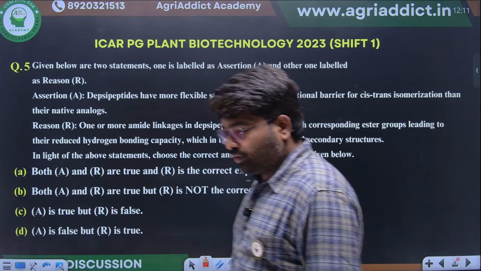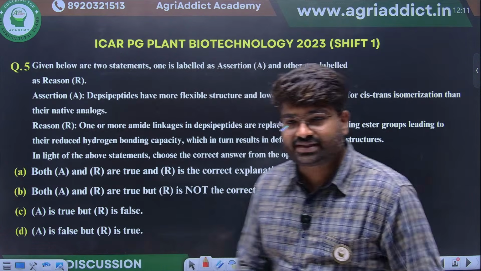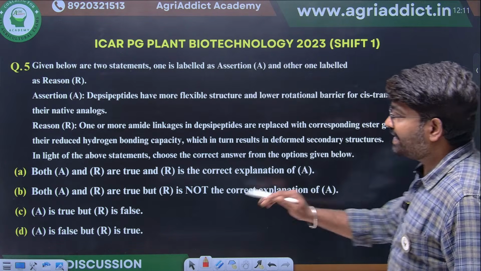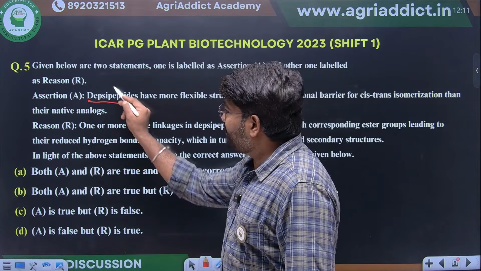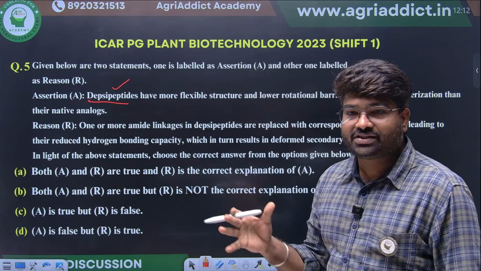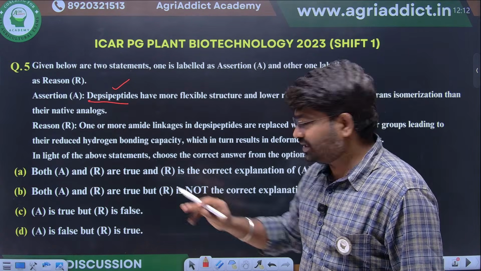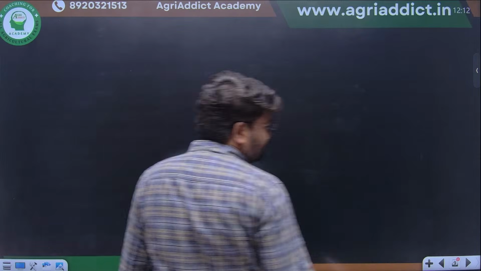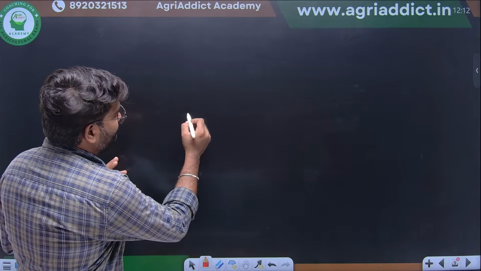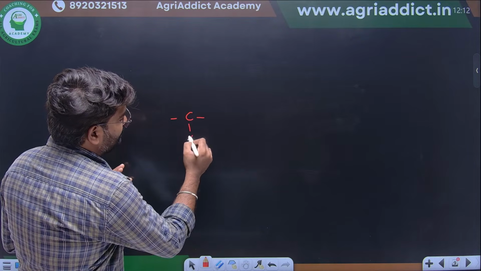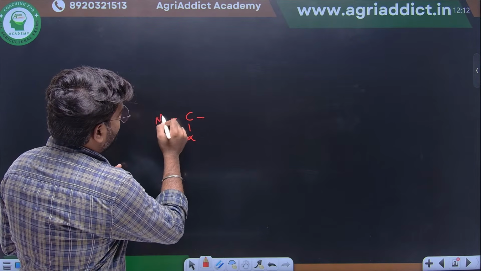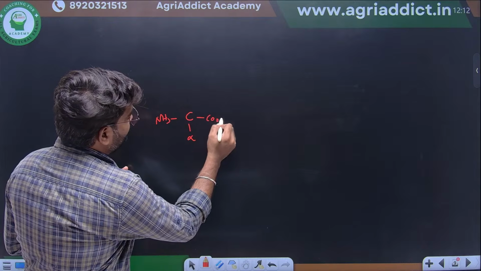Before going to the next question, I just want to say some important things. Here they are asking about depsipeptides. We know what a depsipeptide is. In each amino acid, for example, this is one amino acid.